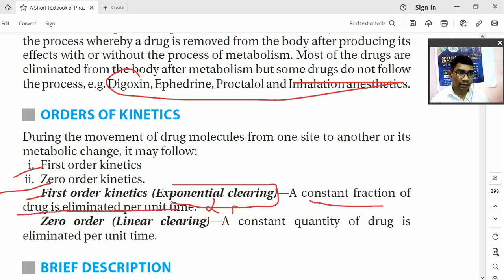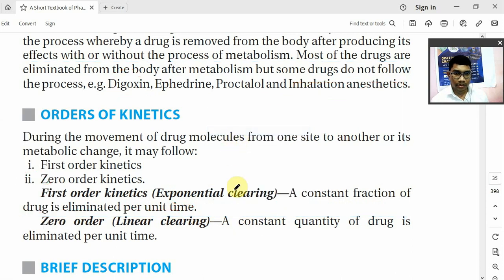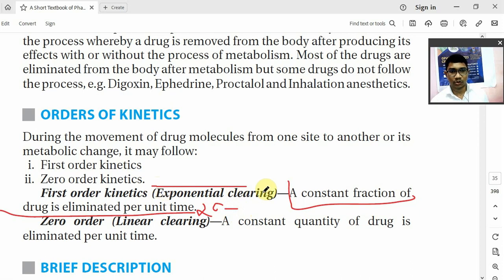यहाँ पे आपको समझना है. First order kinetic means what? It means a constant fraction or constant percentage of drug is eliminated per unit time, which is directly proportional to the concentration, that is known as plasma drug concentration. प्लाज्मा में कितना ड्रग है उसके अकॉर्डिंगली उसका परसेंटेज रिमूव किया जाएगा पर यूनिट टाइम. कांस्टेंट फ्रैक्शन और कांस्टेंट परसेंटेज ऑफ ड्रग विल बी रिमूव्ड पर यूनिट टाइम which is dependent on plasma drug concentration. ये टर्म याद रखो, which is dependent on plasma drug concentration. So first order kinetics, they are known as exponential clearing.